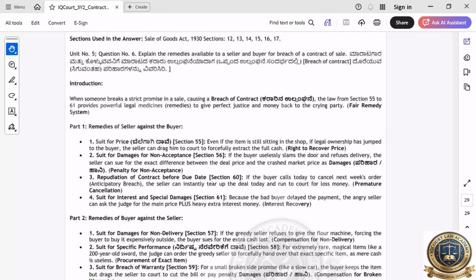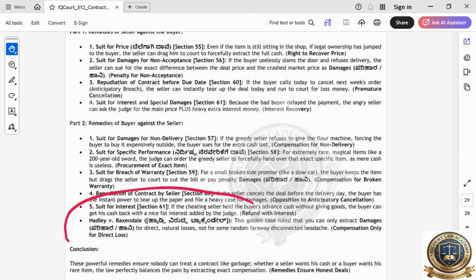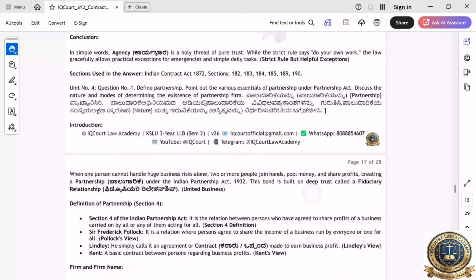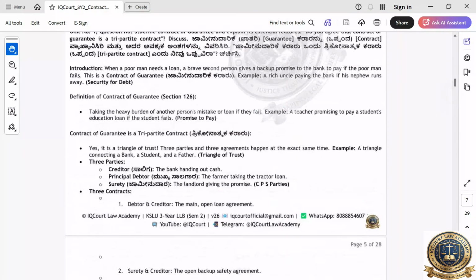Bye. I'm going to close it. So some case laws are there. You study them. This is very important. This case law is important. So at least study one case law per unit, one case law per topic. So you will get good marks. Chances of getting passing marks will become high.